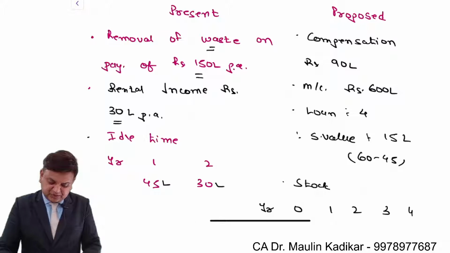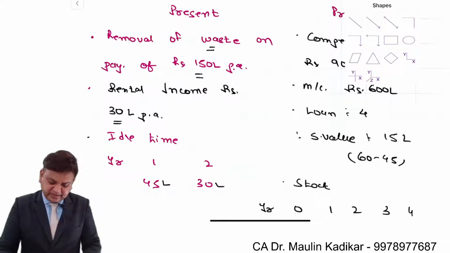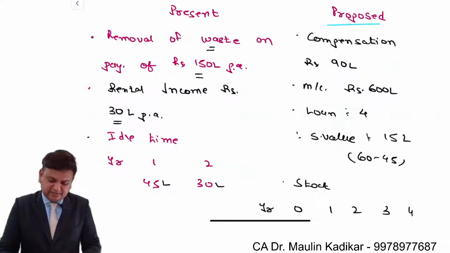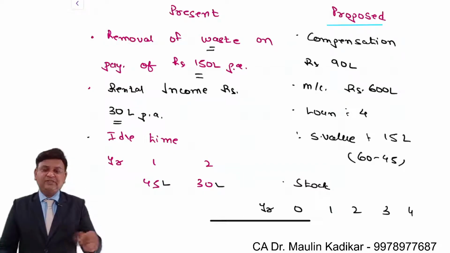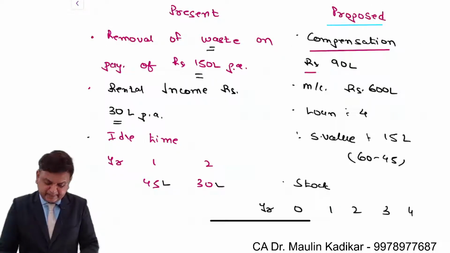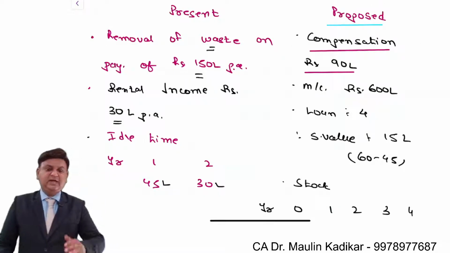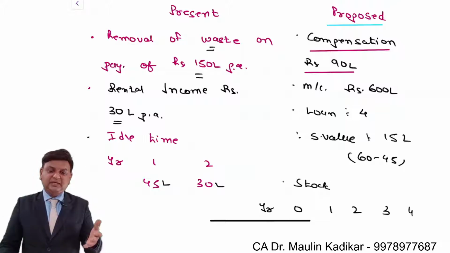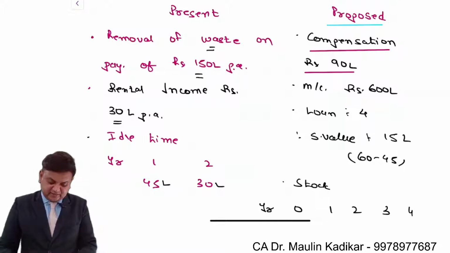So there is a proposal now to convert this wastage into a marketable product. Once we initiate this, the very first thing that will happen is that we are required to make the payment of compensation of an amount of rupees 90 lakhs to the agency or to the company which is doing right now the work of removing the wastage.